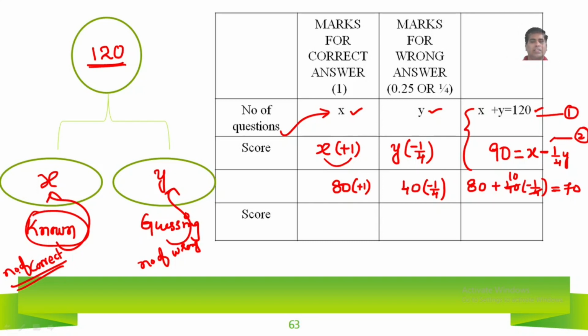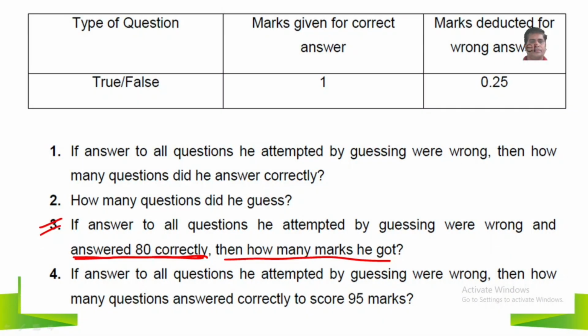So that is about the second question. Once again, you read it. Second question means second scenario. If the answers to all questions he attempted by guessing were wrong, and he answered 80 questions correctly, these are correct: x is 80 here. What is y? Y is nothing but 40 questions are wrong. X is 80 and y is equal to 40.